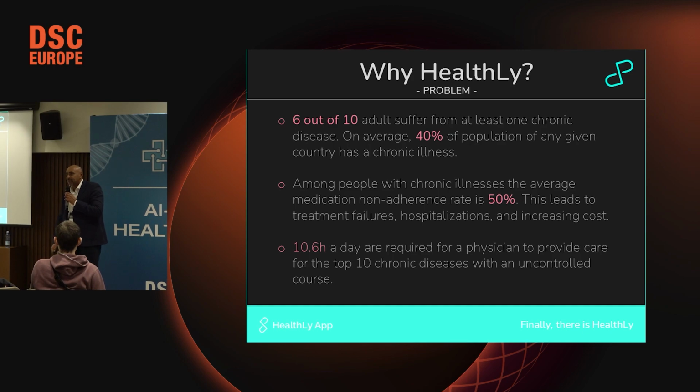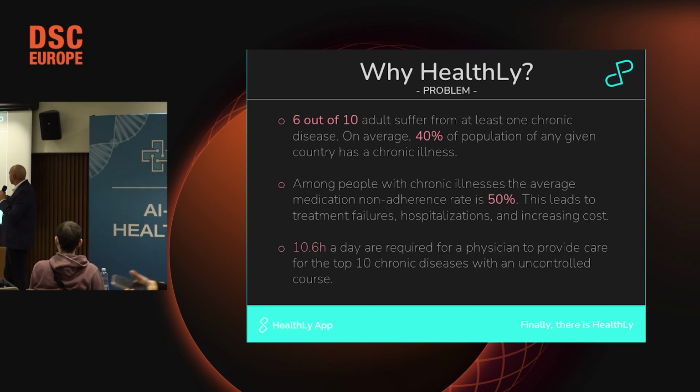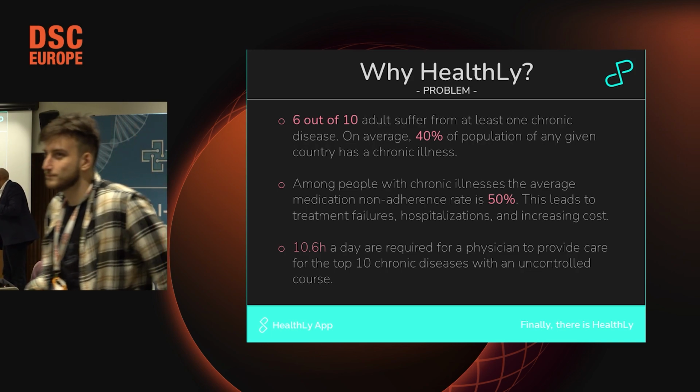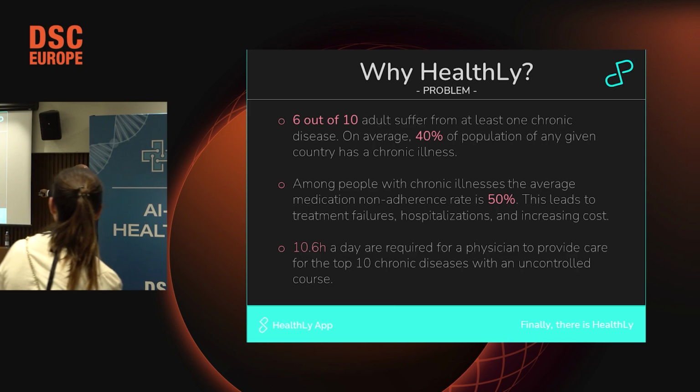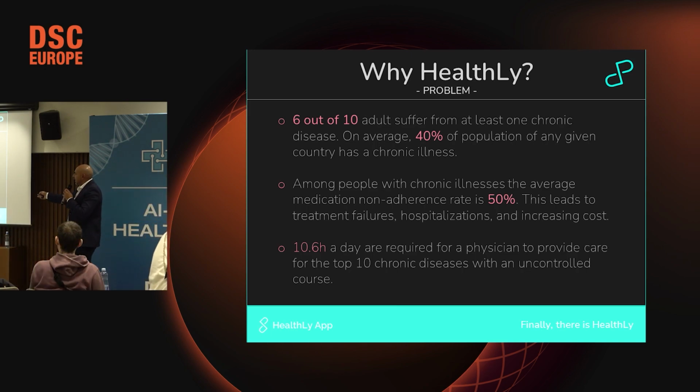And why? Because 6 out of 10 adults suffer from at least one chronic disease. On average, around 40% of the population in each country have at least one chronic disease.